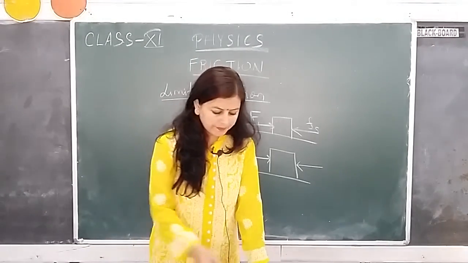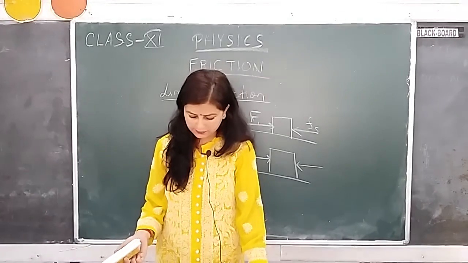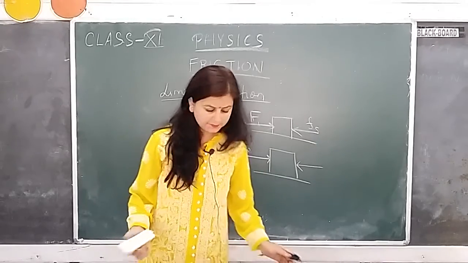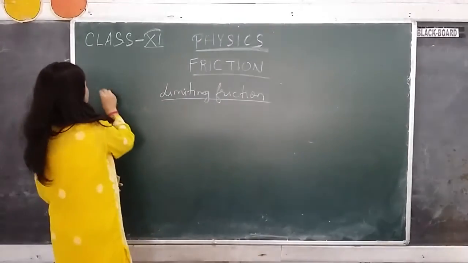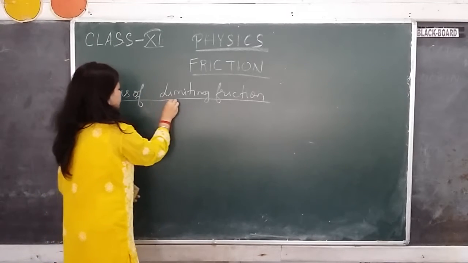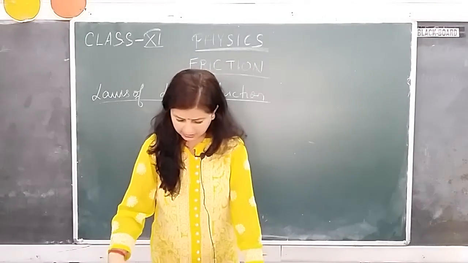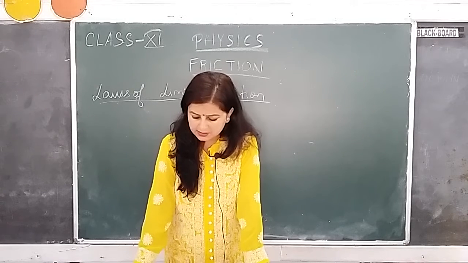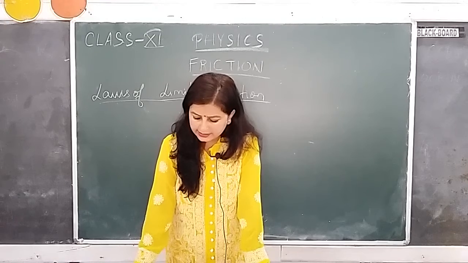Now there are certain laws governing limiting friction, called the laws of limiting friction. Here we have stated three laws. The first: the magnitude of limiting static friction depends upon the nature of the surfaces in contact and on their roughness.